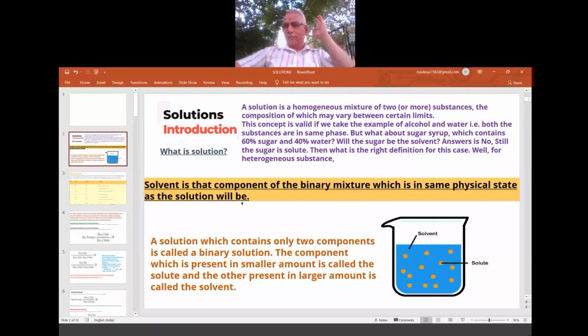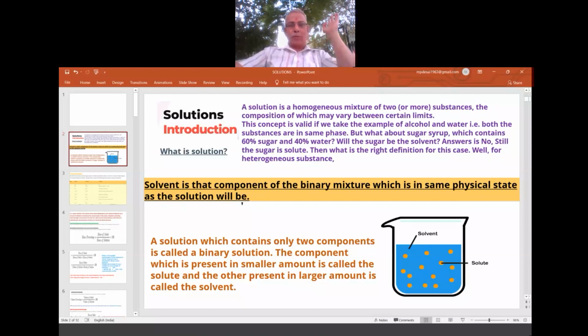That is the one point you have to keep in mind, so that there is no confusion between the limits. Whether the solution is in the solid state like our alloys, in the liquid state like an aqueous solution, or in the gaseous state like our air, in whatever state the solution is, in the same state the solvent will be.